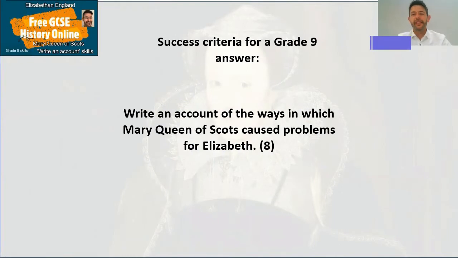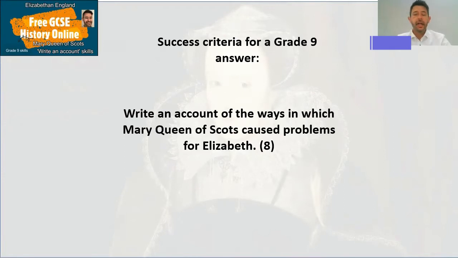Here we are then with our write an account question, and we're going to look at this particular question. Write an account of the ways in which Mary Queen of Scots caused problems for Elizabeth. It's quite nice and easy, this one, really, because it's got an end part to it, caused problems for Elizabeth. So we know what we can focus on. Sometimes they're a bit more general, write an account of Mary Queen of Scots. That would be a bit more tricky, but that leaves you open to talk about Mary Queen of Scots did this, which is quite nice in some ways.